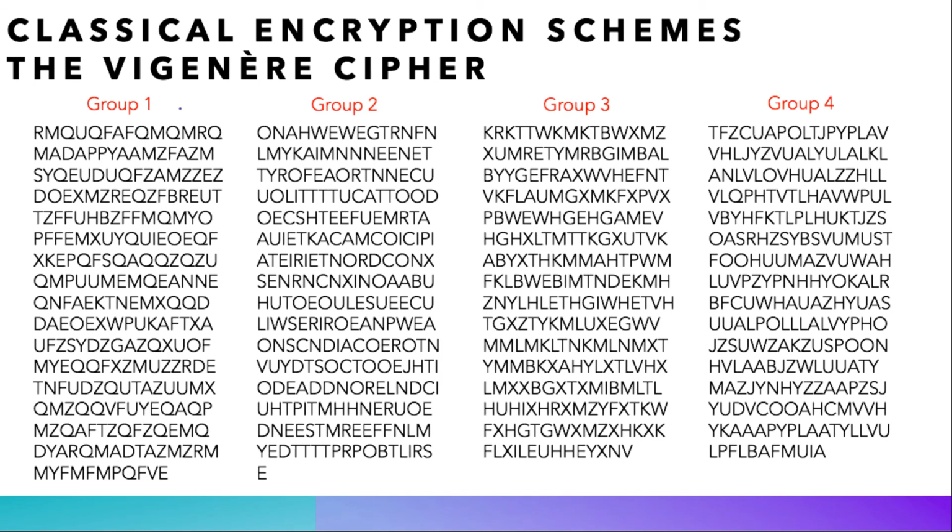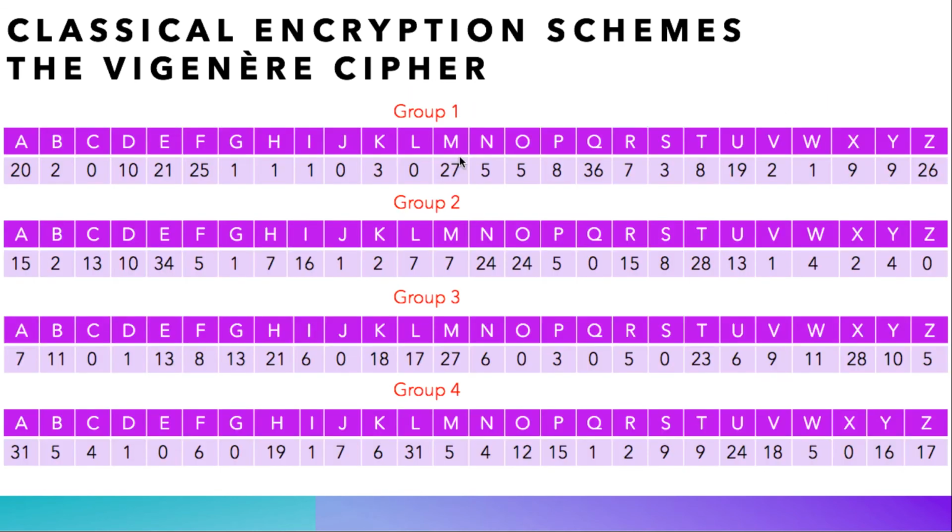Now what is common between letters in group 1 is that they are all encrypted by adding the letter M to the plain text. In group 2 they are all encrypted by adding the letter A to the plain text, in group 3 by adding the letter T, and in group 4 by adding the letter H. Thus, every group of letters can be considered as a Caesar cipher, and one can use frequency analysis here to code break it. So in each case, it is all about finding how much we shift our alphabet to get group 1, and how much we shift our alphabet to get group 2, and so on and so forth. So after applying frequency analysis to each group, this is what we get as distribution of letters.